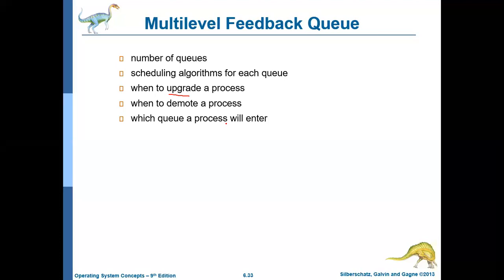So the advantage of this algorithm is that it avoids starvation. There is no starvation because it implements the aging concept. So this is one of the best algorithms among the various CPU scheduling techniques which we have discussed so far. But it is very difficult to implement. Implementing this algorithm is really difficult because there are so many things you should consider.